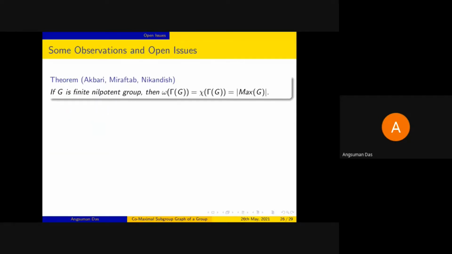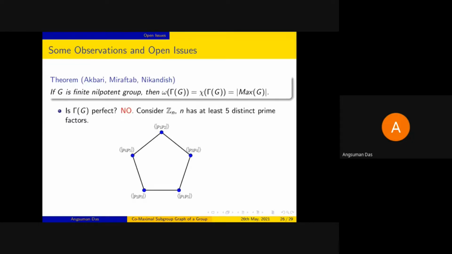Okay. Then another result which Akbari and others proved is that if G is a finite nilpotent group, then the clique number is equal to the chromatic number of the graph, which is equal to the number of maximal subgroups of that group. Now this automatically forces us to think whether this is also true for any induced subgraph of the graph. That means whether the graphs that we get here are perfect or not.